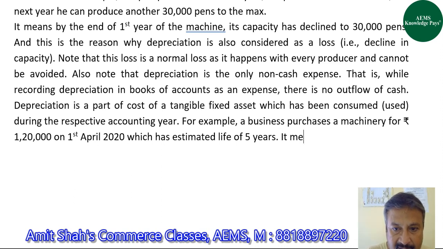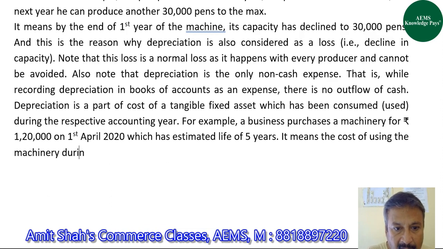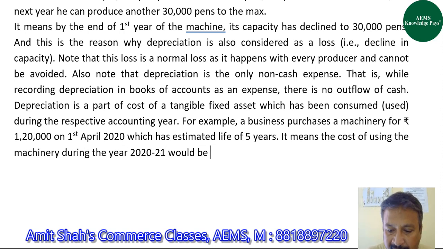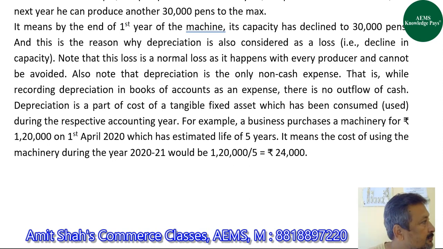It means the cost of using the machinery during the year 2020-21 would be 1,20,000 divided by 5 is equal to rupees 24,000.